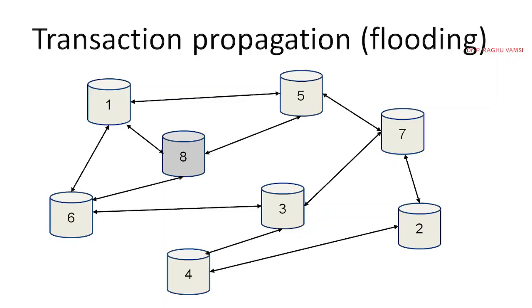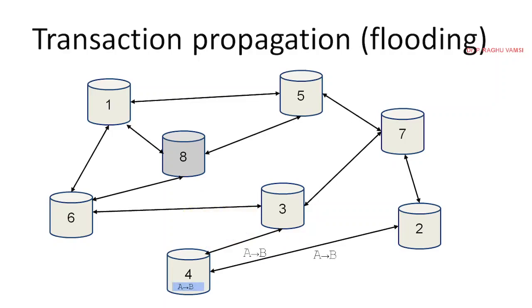That means if a node joins the network, this is how it joins, how it gets its neighbors, and how it learns what the other participating nodes in the network are. Once it is connected, if any transaction was started or held, that transaction will be flooded in the network. For example, there is a new transaction A to B, initiated at node 4. It will be flooded in the network.